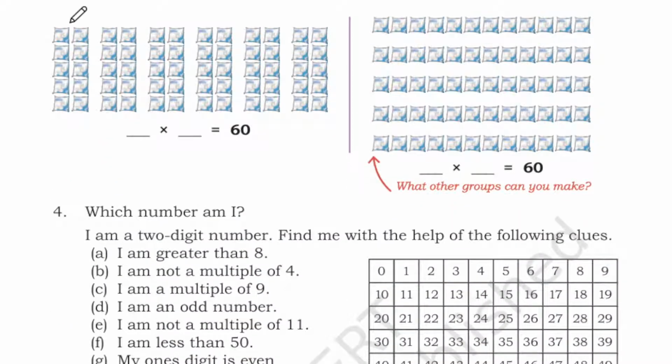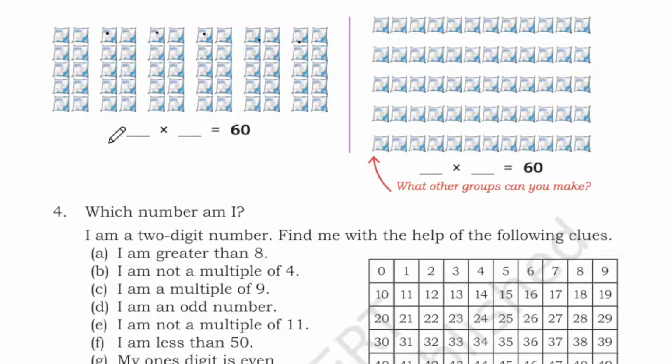Okay. And next, you have how many? 1 2 3 4 5 6 7 8 9 10. So you have 10 buttermilk pouches in one row. So how many rows do you have? 1 2 3 4 5 6. So 6 into 10 is 60. Or else you can do like this also, because you should get the answer 60.